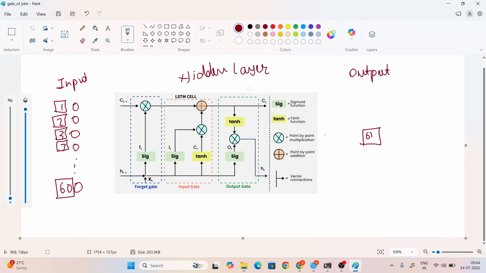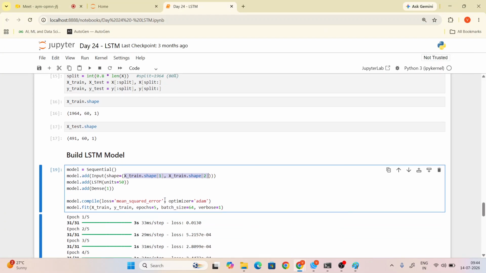Here we are using 50 units. So we will use this architecture 50 times, and then predict the output. This only we are writing in our code. Have you got my point? So our final output is 1.